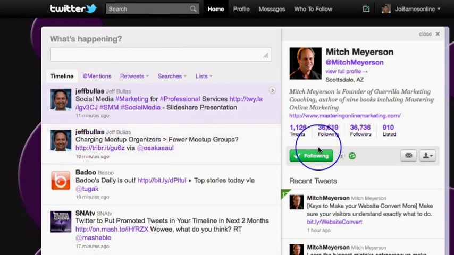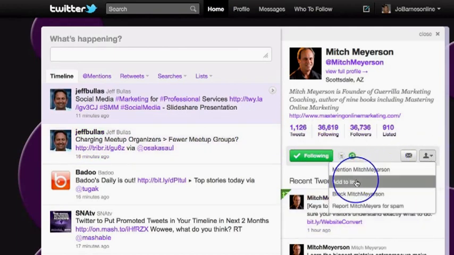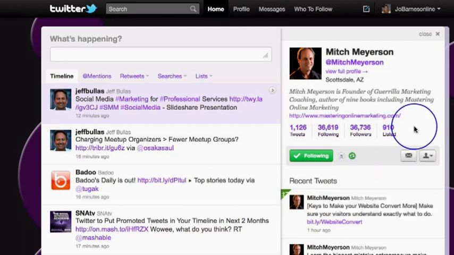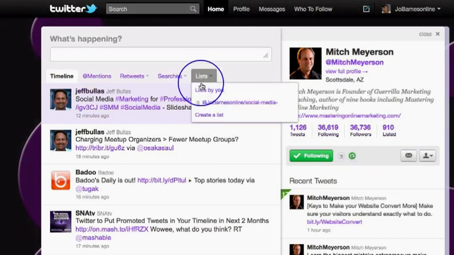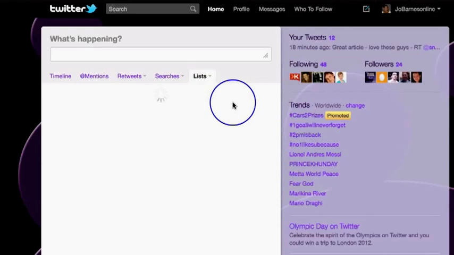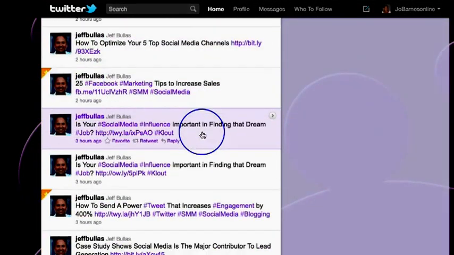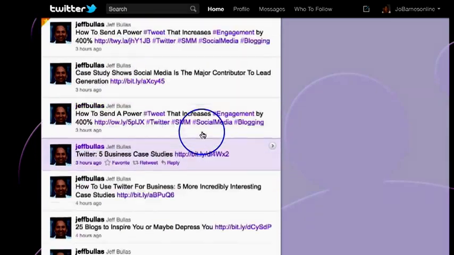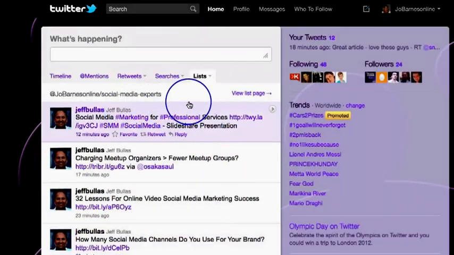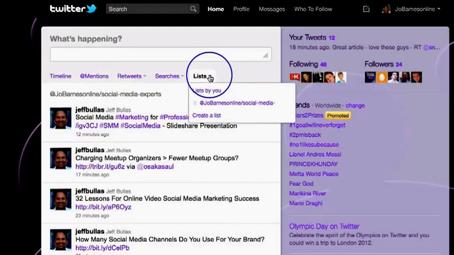So that's basically it. You're looking for this little sign here. Anytime you see this little drop down box, you can just simply click add to list. And then what happens is when you go into your list, if I go into my social media list that I've created, all of a sudden I'm only getting posts from what I consider to be the social media experts. In other words, the people that I've added to that particular list. Okay.